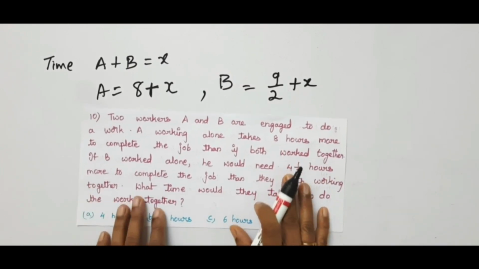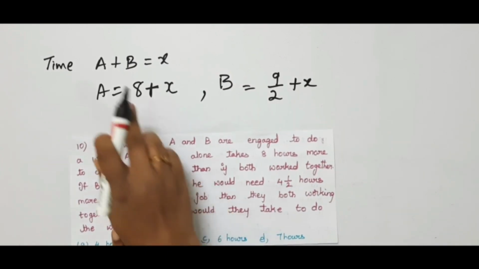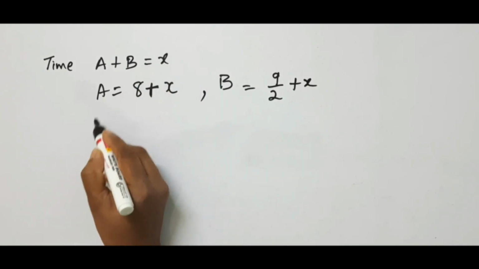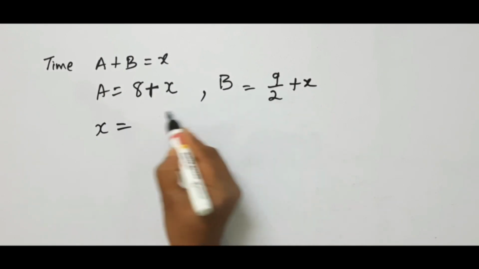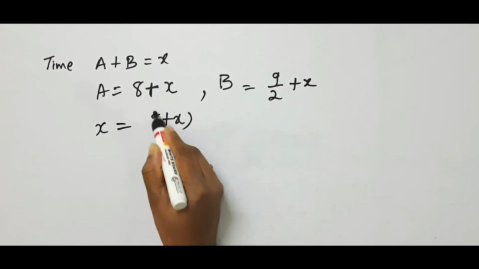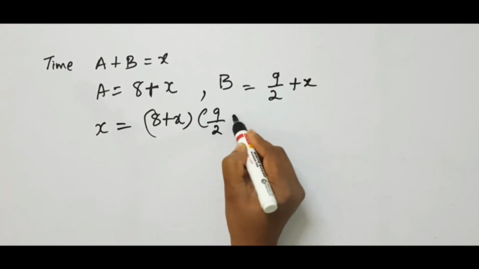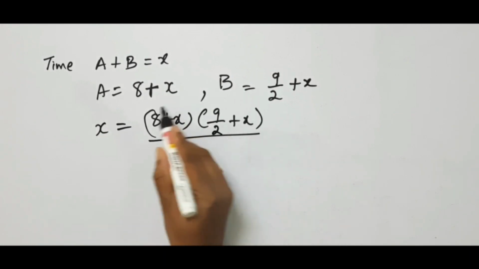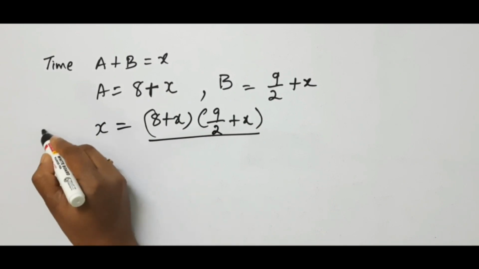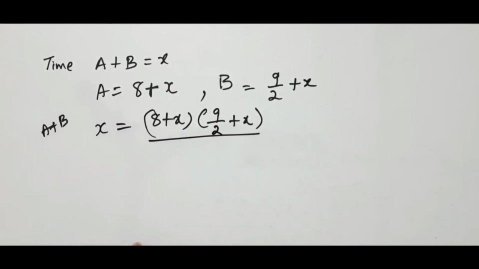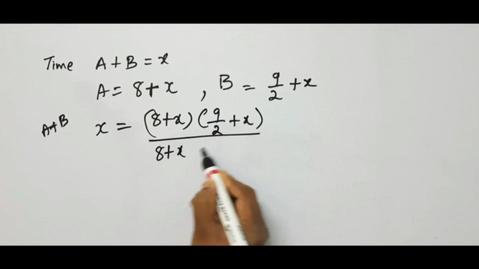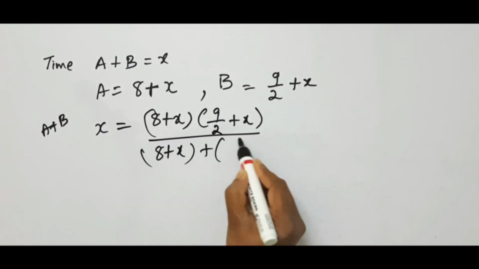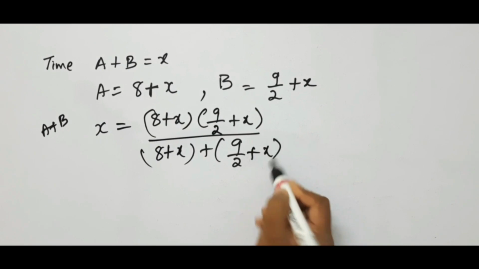Now we have to find the time which they took together. We took together as X. So the time taken by both is X is equal to, multiply these two, the shortcut method which I explained, 9/2 plus X divided by sum of these two. Here we are finding A plus B time together, working time together, which we took as X. So A plus X plus 9/2 plus X.